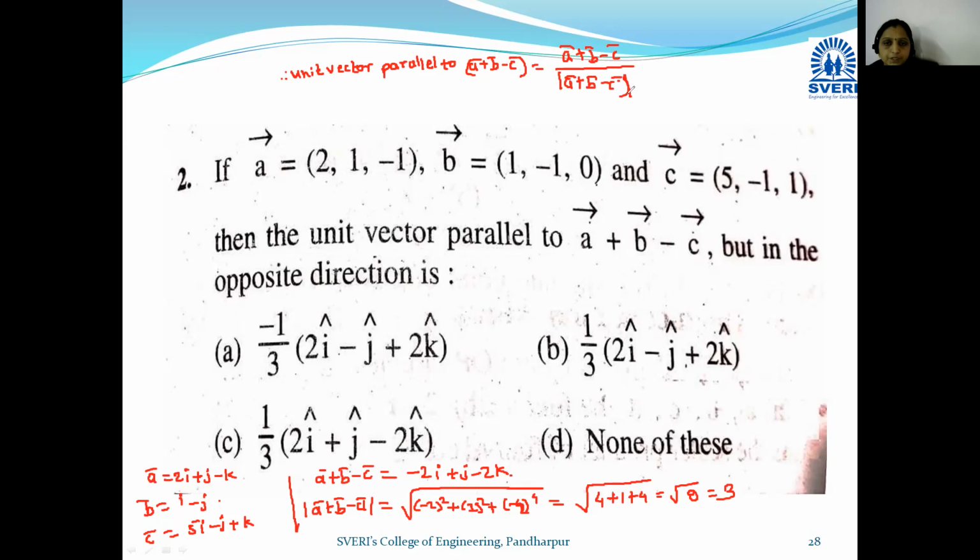So from the given vectors we obtained a bar plus b bar minus c bar is minus 2i plus j minus 2k, divided by the modulus of a bar plus b bar minus c bar, which we obtained as 3.